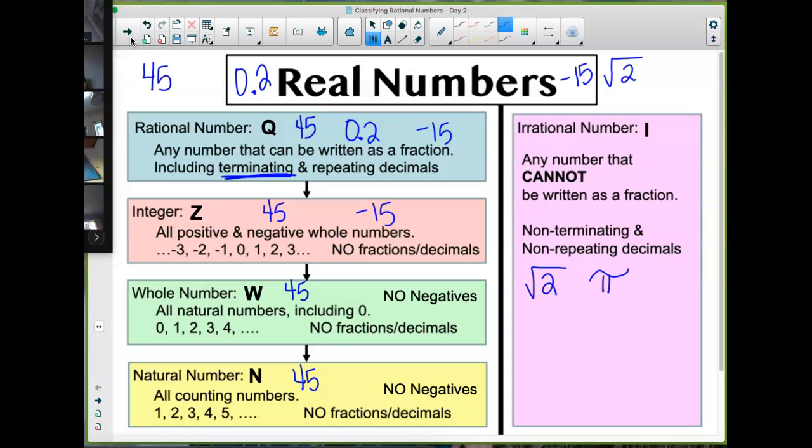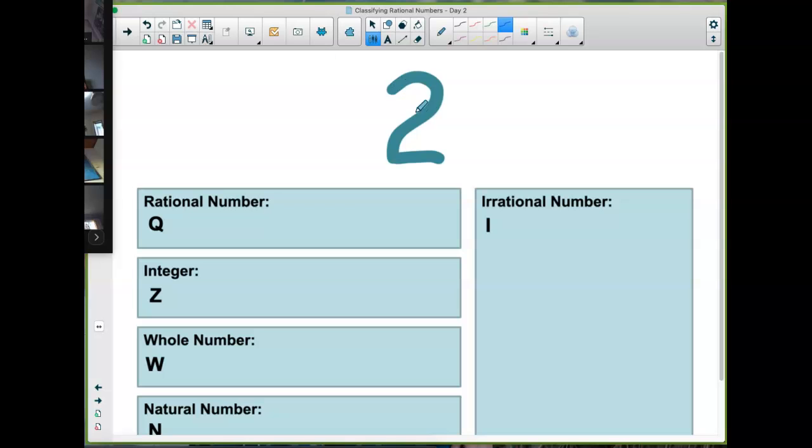Now, kind of like we did the other day, we're going to play the little game of name that number. And I want you to type into the chat for me this time. And we're going to use abbreviations. Q stands for rational number, Z stands for integer, W is whole number, N is natural number, and I is irrational. So when I show you the number, I want you to type into the chat the letters that you think it belongs in.